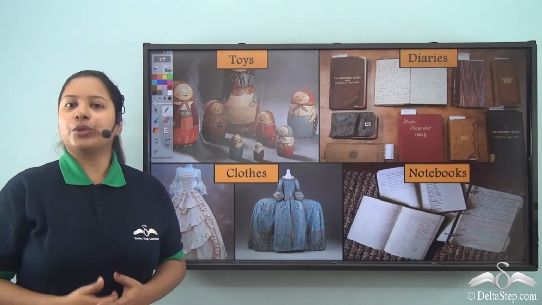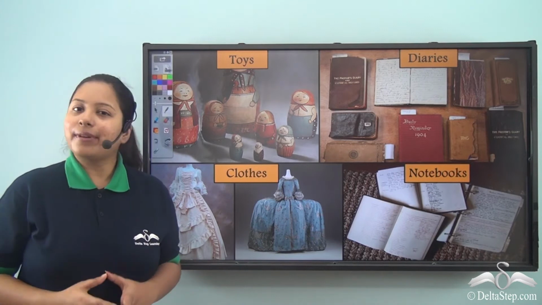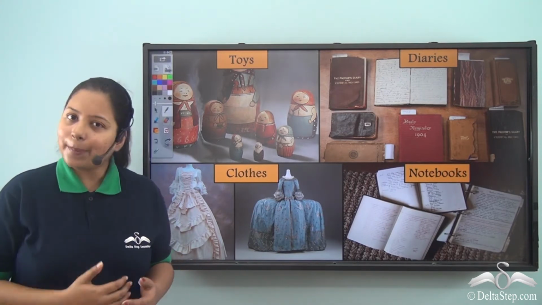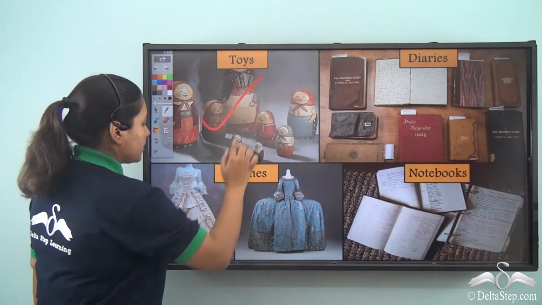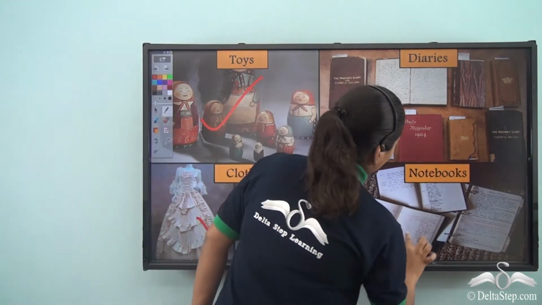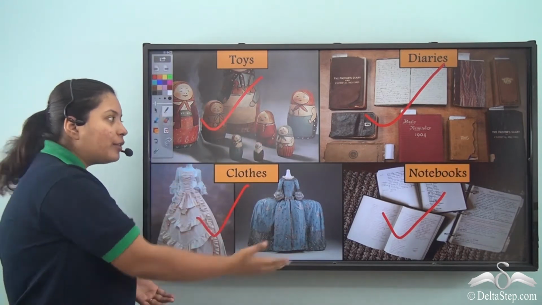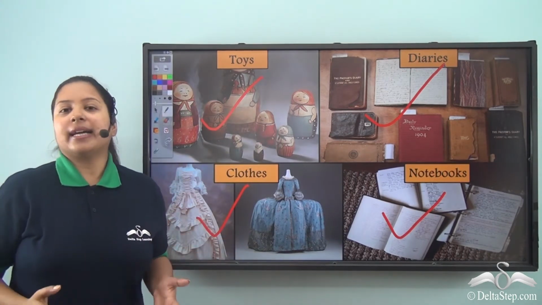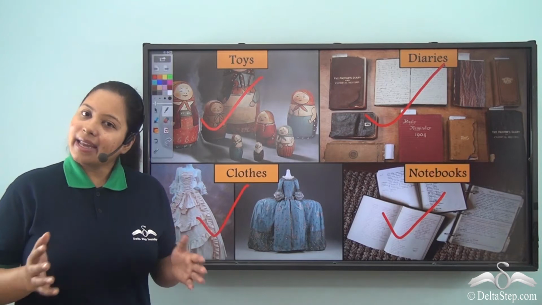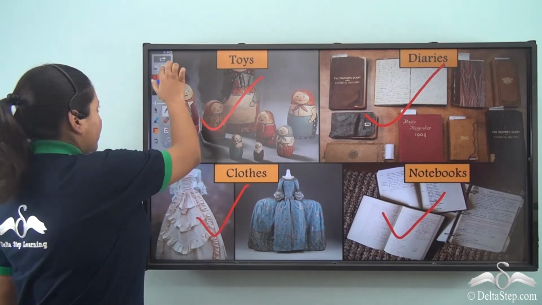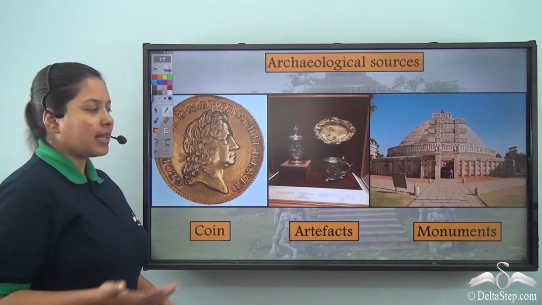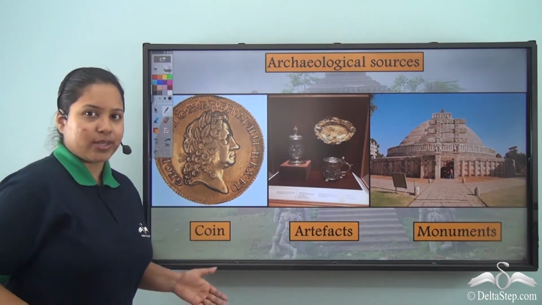Imagine you go to your storeroom and you find whatever you have used in your past, like the toys, clothes, notebooks and diaries. So, with the help of all of these, you will be recollecting your past, that is history. In the same way, to know the history of other things, we have got different sources.